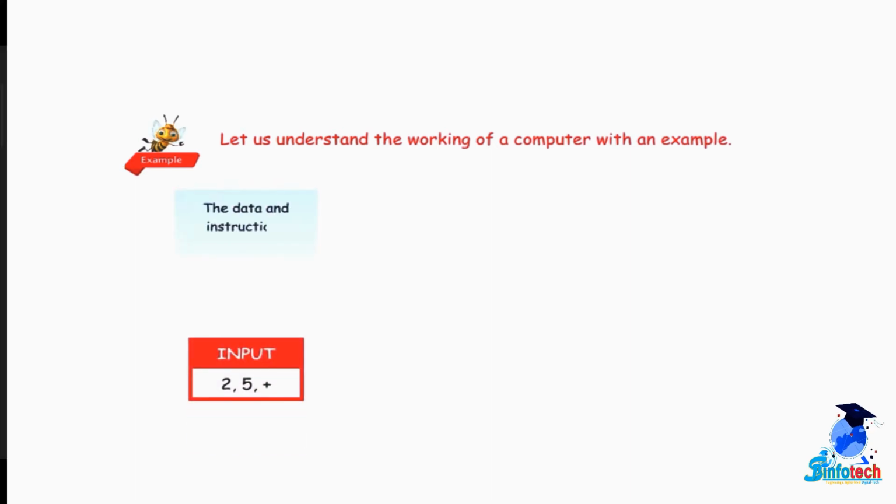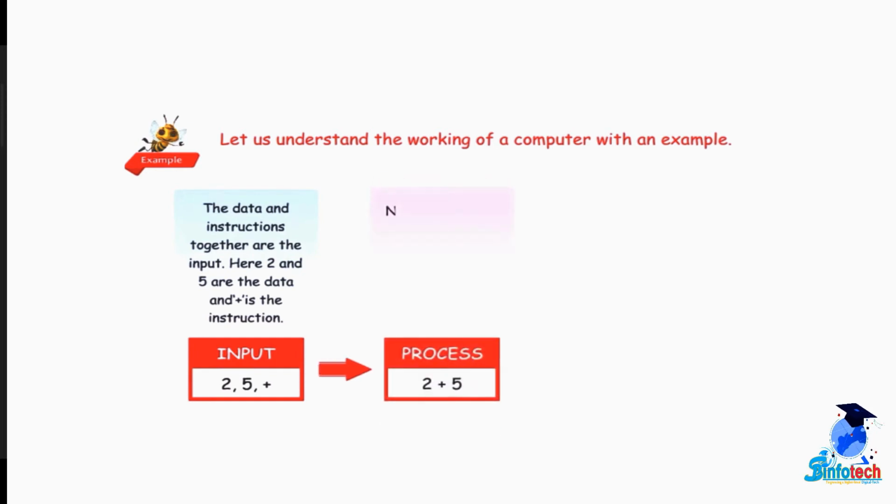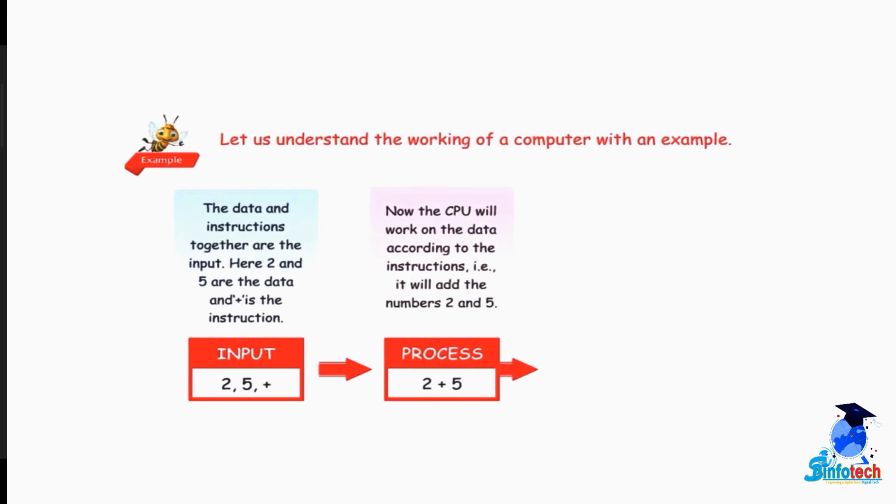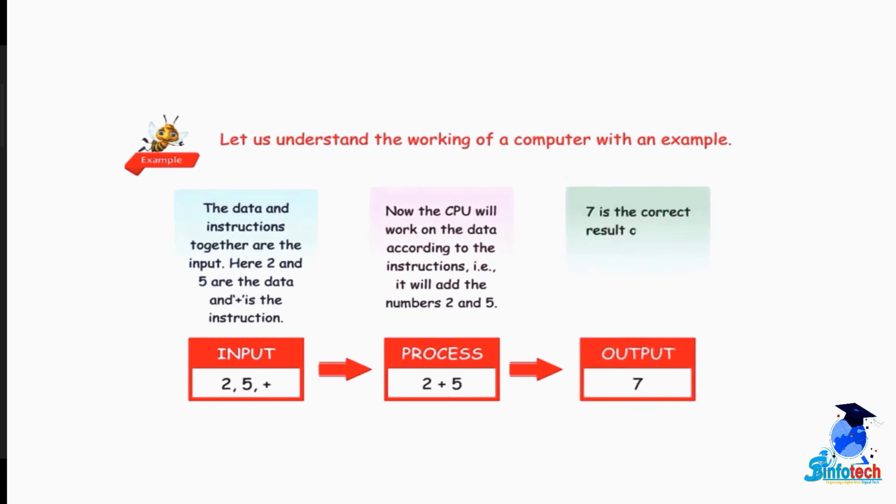Okay, let us understand the working of computer with an example. The data and instructions together are the input. Here 2 and 5 are the data and plus is the instruction. Now the CPU will work on the data according to the instructions. That is, it will add the numbers 2 and 5. 7 is the correct result or output of the sum 2 plus 5, that is equal to 7. Input: 2, 5, plus. Process: 2 plus 5. Output: 7.